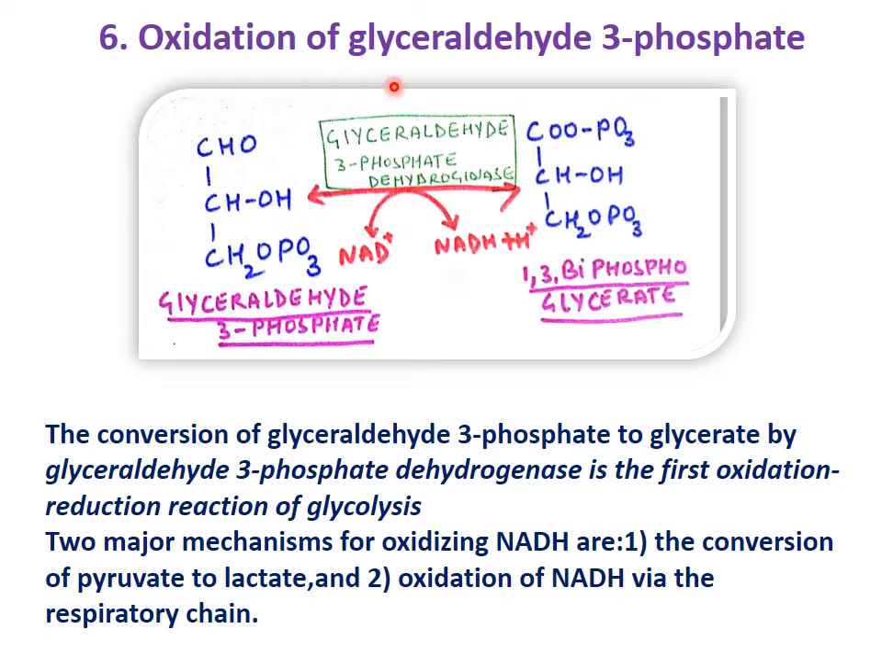Then comes the sixth step. This is a very important step, with glyceraldehyde 3-phosphate. We have seen that one glyceraldehyde was formed, and the second, dihydroxyacetone phosphate, was converted into glyceraldehyde. So now we have 2 glyceraldehyde molecules. This glyceraldehyde 3-phosphate is converted into high-energy 1,3-biphosphoglycerate. It has 2 phosphates, on the 1 and 3 carbons, and that's why it is 1,3-biphosphoglycerate.